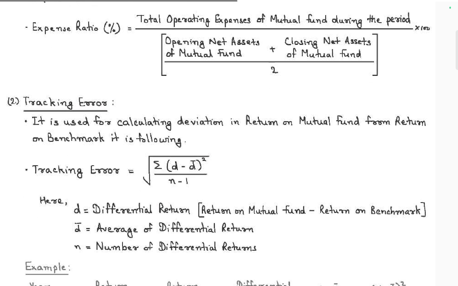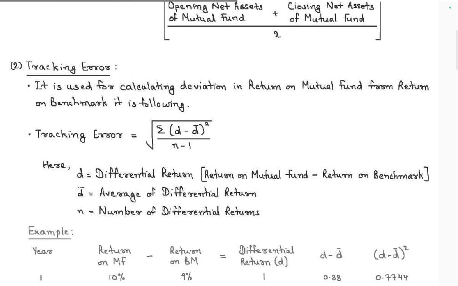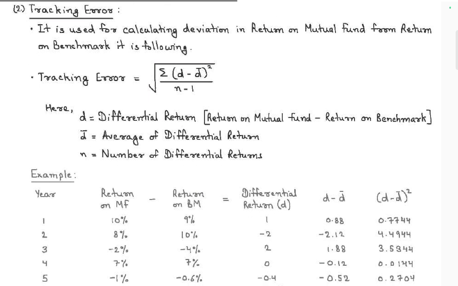And tracking error is used to calculate the deviation between the return of the mutual fund and the return of the benchmark. So tracking error is the difference between the actual mutual fund return and the benchmark return D. So the average of the returns, divided by the number of